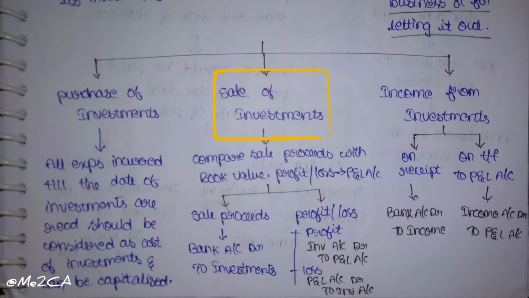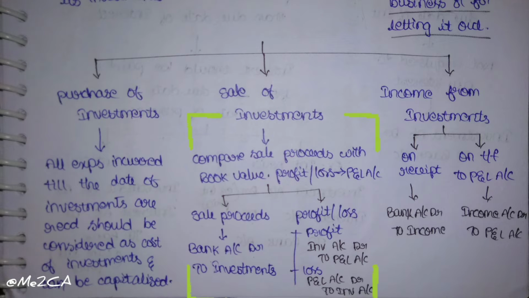And next one, sale of investment. While selling investments, compare sale proceeds with book value. If sale proceeds are greater than book value, then it is profit. If the book value of the investment is greater than sale proceeds, then it is loss, and that profit or loss should be transferred to the P&L account.